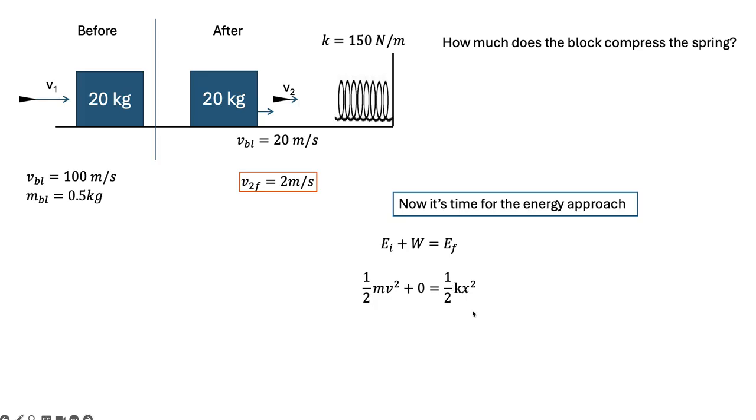So that's where we are with this problem right now. Let's plug in the numbers we know. 20 kilogram block, going 2 meters per second, compresses the spring, solve for x, okay? We know everything but x. I run through my calculation, and I'm going to compress that spring 0.73 meters, or somewhere thereabouts.